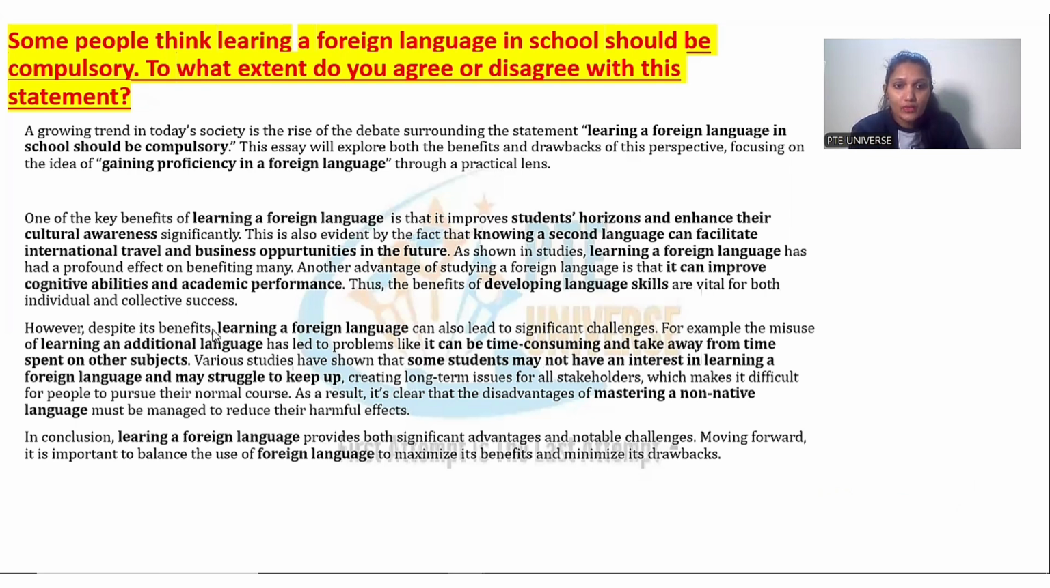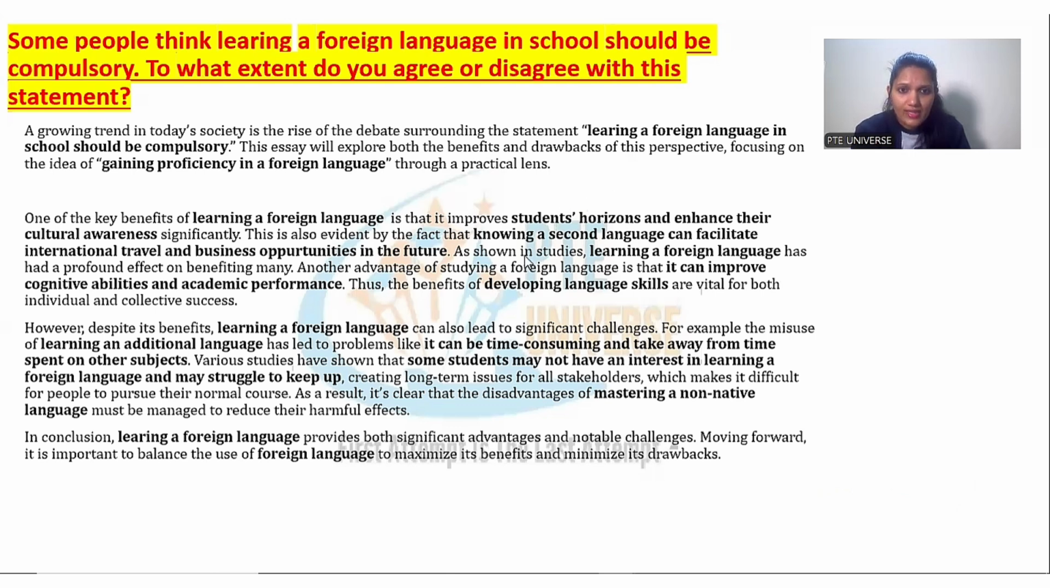However, despite its benefits, learning a foreign language, again adding the topic, can lead to significant challenges. For example, the misuse of learning an additional language. Now we're again trying to write the essay topic has led to problems like, now a simple line, it can be time consuming and take away from time spent on other subjects. Various studies have shown that some students may not have an interest in learning a foreign language and may struggle to keep up. Again, adding simple sentences. If you're not good with making very difficult sentences, this essay structure will satisfy the marking criteria. Just make sure you can add relevant content like I have added.